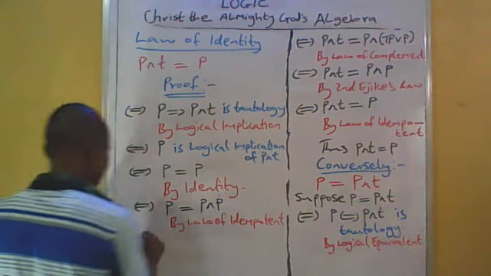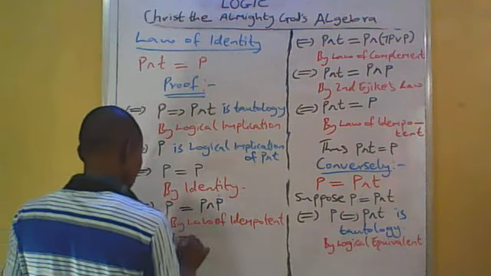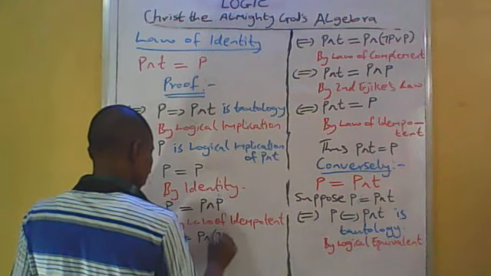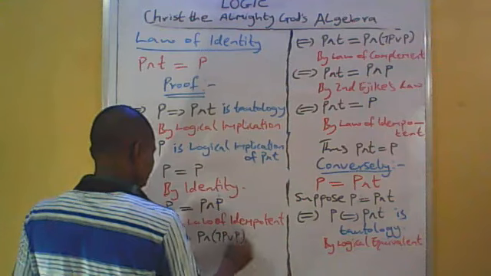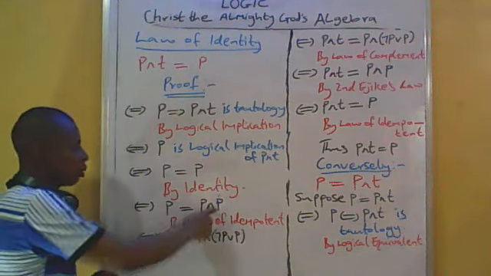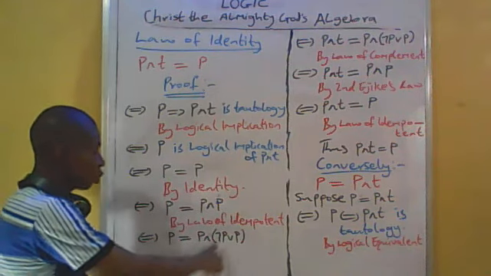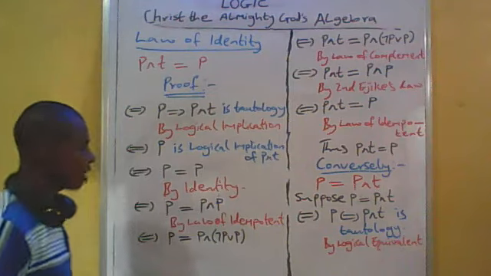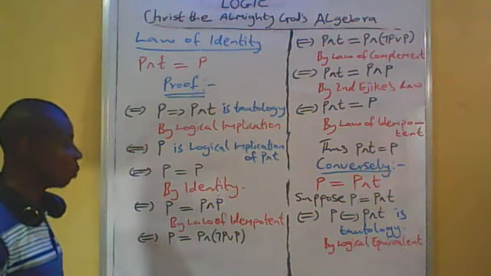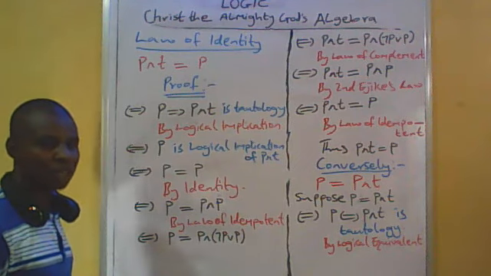If and only if P is equal to P and bracket not P or P. So P and P is equal to P and bracket not P or P, by second absorption law.